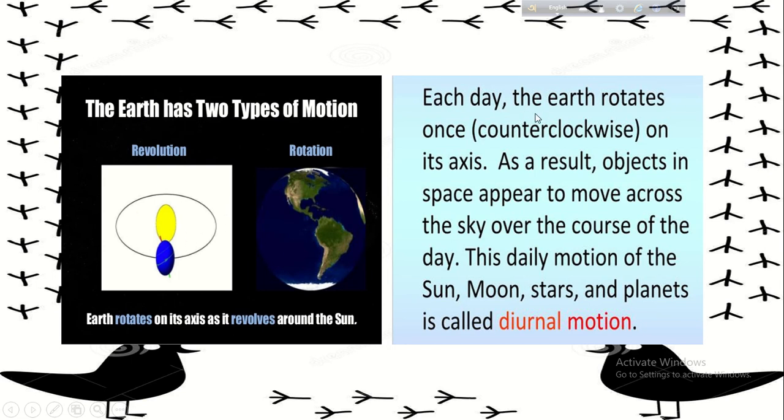So follow, each day the earth rotates once counterclockwise on its axis. As a result, objects in space appear to move across the sky over the course of the day. This daily motion of the sun, moon, stars and planets is called the diurnal motion. So celestial or astronomical objects are all in motion.